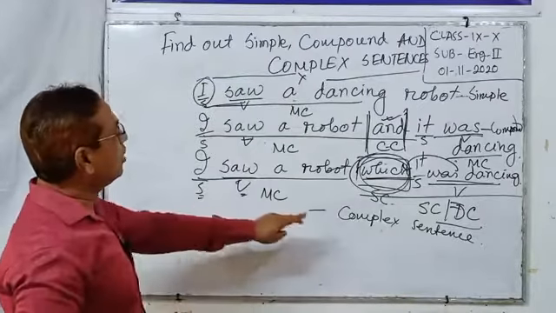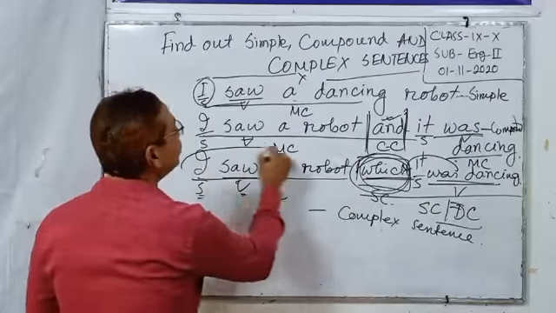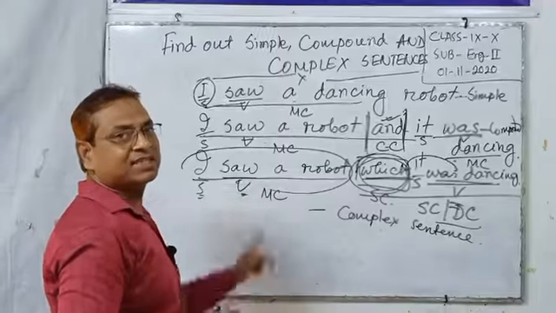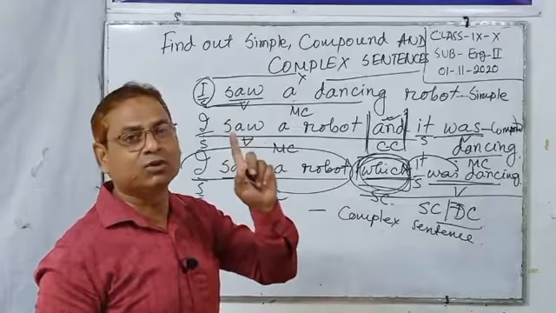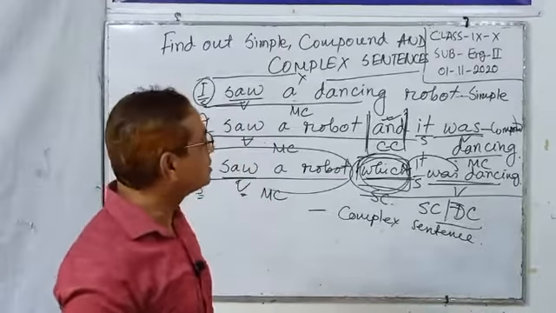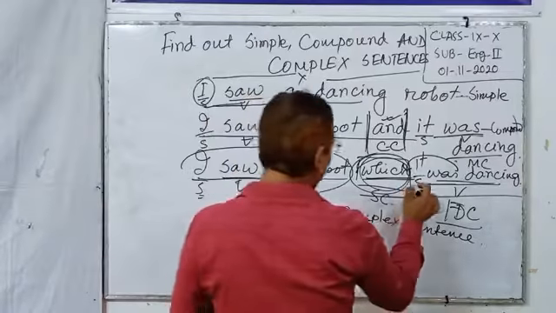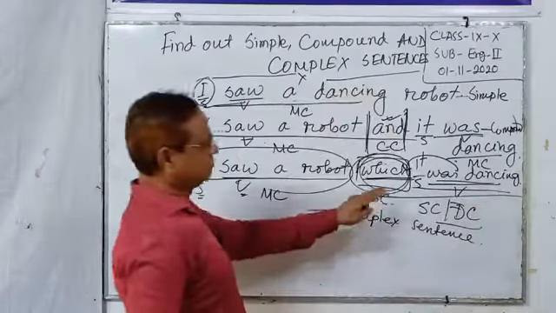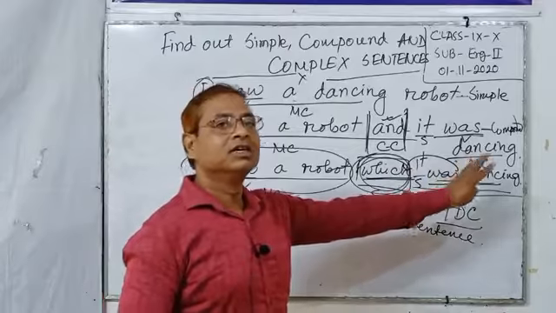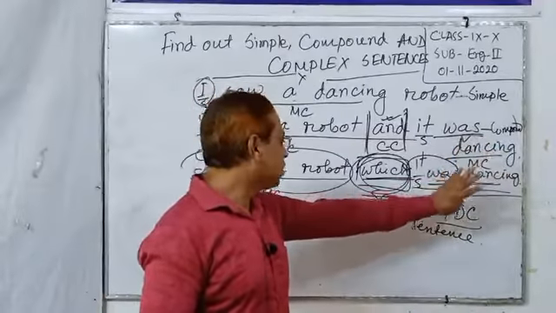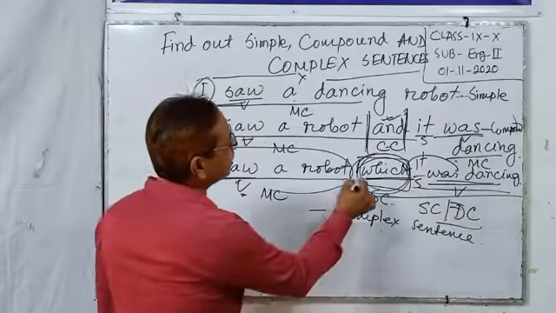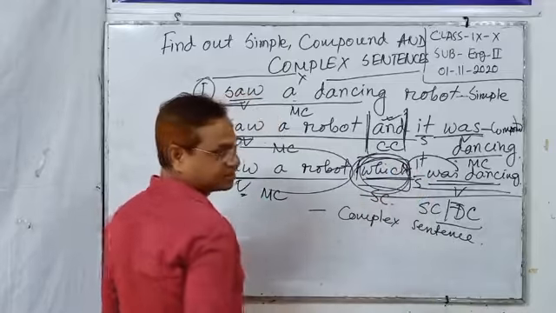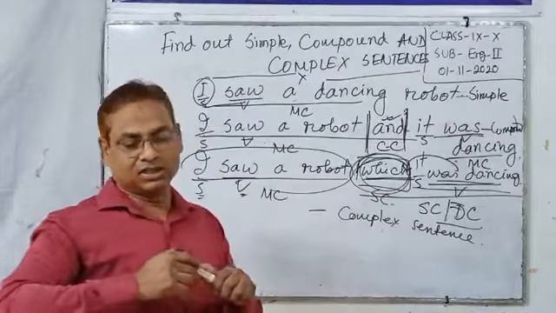Next one is the complex sentence. A complex sentence is characterized by only one main clause and one or more subordinate clauses, connected with subordinating conjunctions.